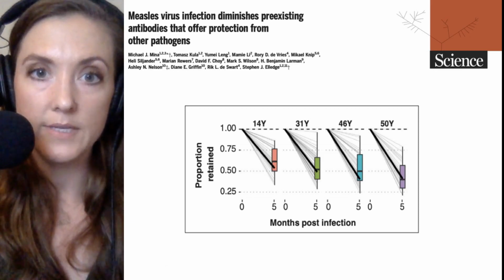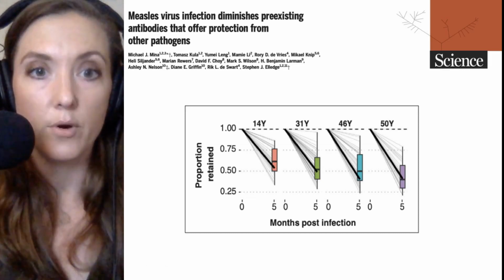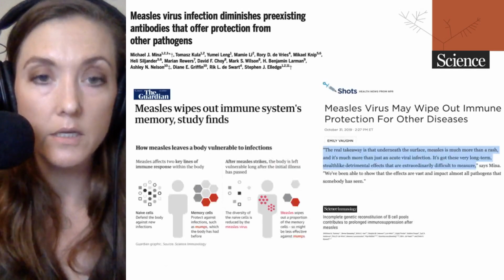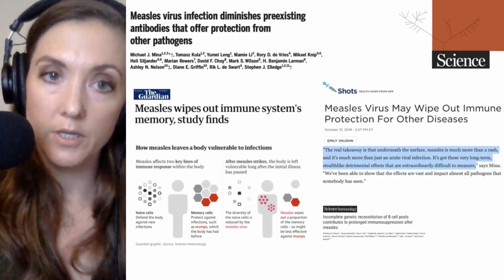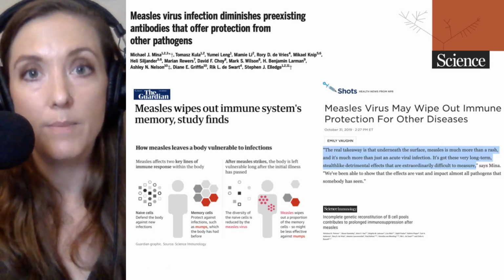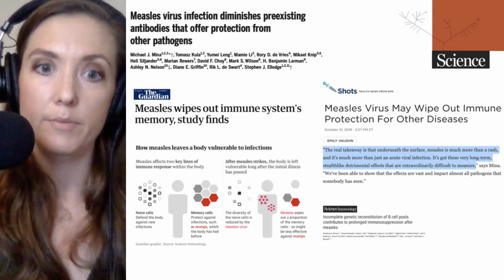On the next slide, we'll see that this was picked up in a number of different areas. This is a very important finding, so it was broadcast in a number of mainstream media, including The Guardian, who highlighted not only this particular study, but another companion study that looked at the measles virus ability to wipe out some of the immune cells, not only the effector molecules, but the cell populations themselves.